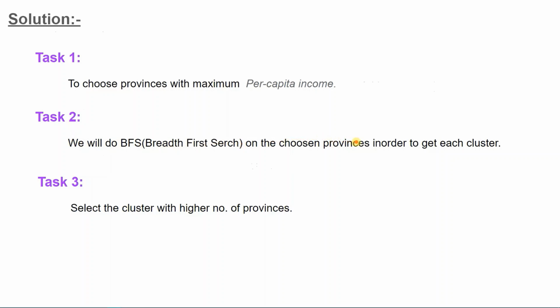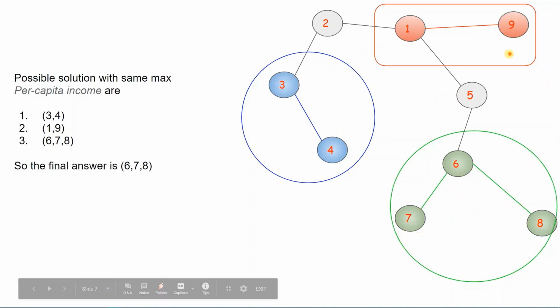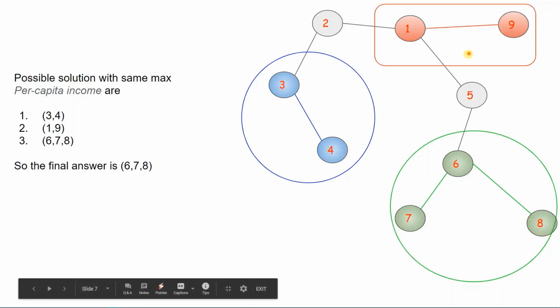Here we can see we choose 1, 9, 3, 4, 6, 7, and 8, because these are the valid provinces which have PCI same as the maximum PCI. So we will consider these 7 provinces, 1, 3, 4, 6, 7, 8, and 9, and do a BFS search on each of them. First we'll do a BFS on 1, then 3, then 4, then 6, 7, 8, and then 9.